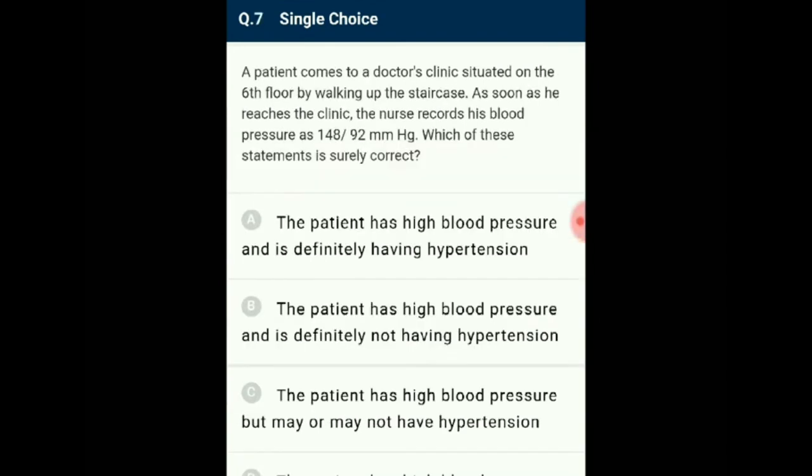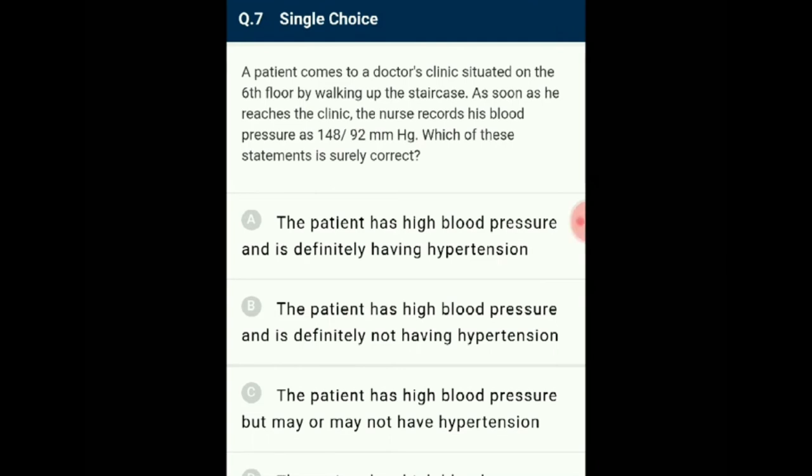Question number 7. A patient comes to a doctor's clinic situated on the 6th floor by walking up the staircase. As soon as he reaches the clinic, the nurse records his blood pressure as 148/92 mmHg. Which of these statements is surely correct?